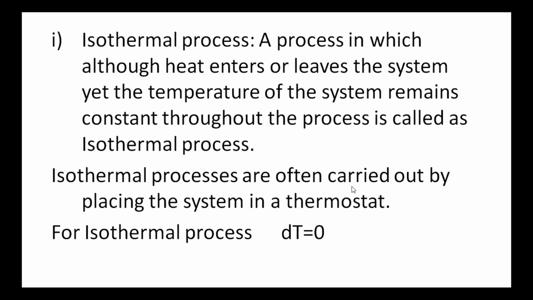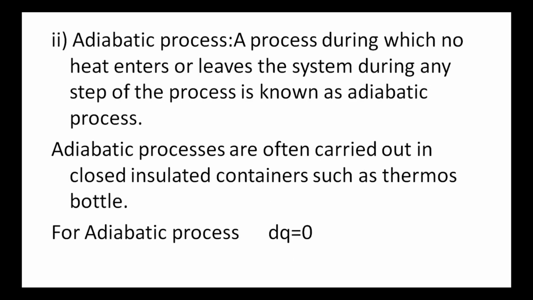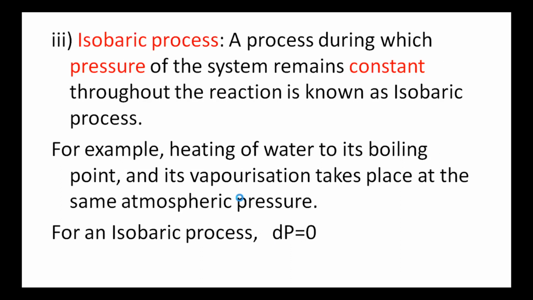Isothermal processes are often carried out by placing the system in a thermostat. For isothermal process, the change in the temperature dT is equal to 0. Next process is adiabatic process. A process during which no heat enters or leaves the system during any step of the process is known as adiabatic process. Adiabatic processes are often carried out in a closed and insulated containers such as thermos bottle. So, for adiabatic process, the change in the heat dQ is equal to 0.